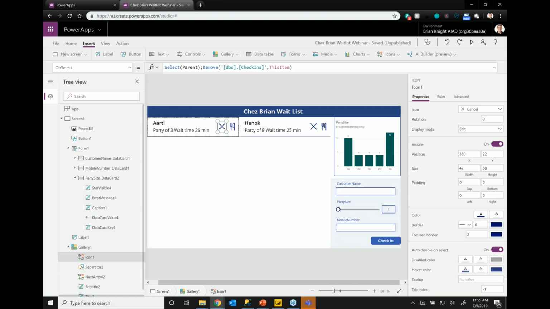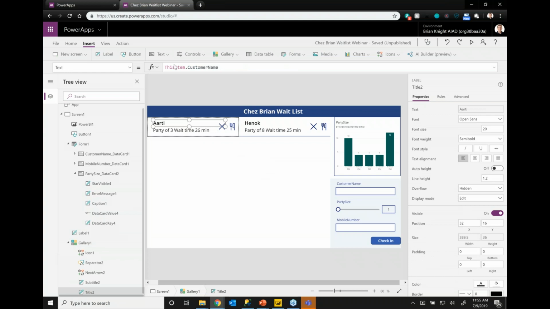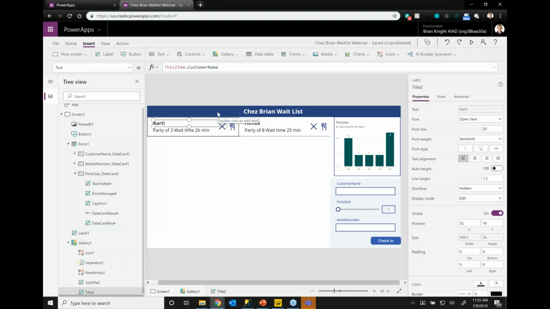This is a very small application doing some singleton updates, not a big deal in this case, but some gotchas you want to watch out for. So inside of this, if I were to do a lookup, for example, where I say, well, I have Artie's first name, I also want to find out what safety certifications he has, or how many times I want to go bounce this up against our loyalty system to find out how many times he's come to our restaurant, and is he a gold customer versus a silver customer, those kind of things. If you do a lookup here, a lookup is basically a join, and if I do that inside of here, it will basically do a row by row lookup. So for every row in my gallery, it's going to bounce that against the database. So that should be avoided at all costs.